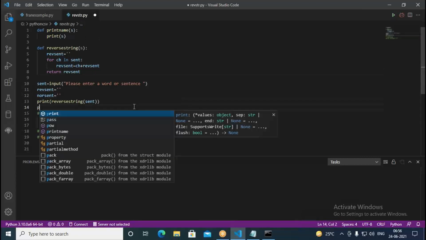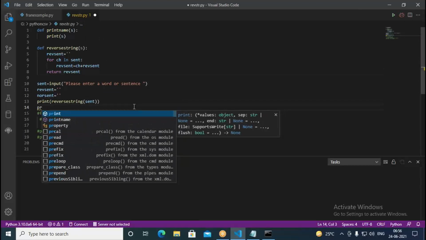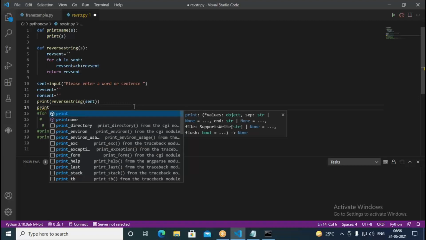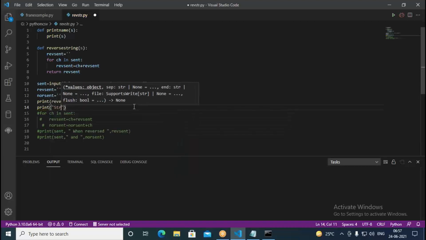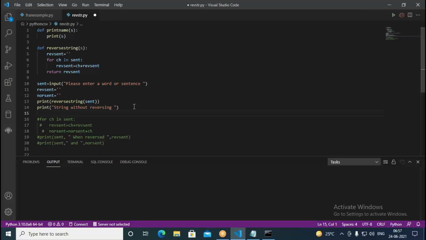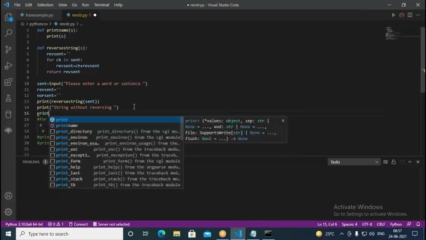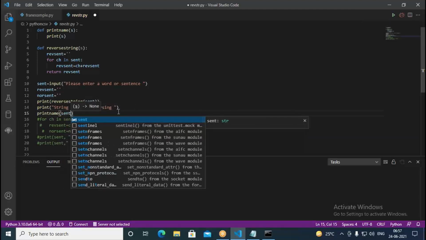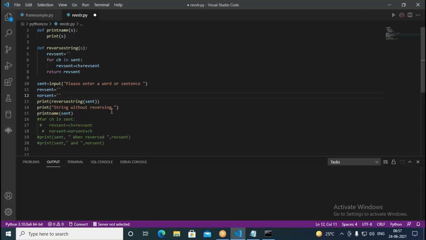Then here write print, you can write in this manner: print string without reversing. Print without reversing it is. Then we go with the function there: print name, followed by we give the sent. So when you don't reverse it, it is going to be this one. But whenever you go with this, it's going to be reversing the given string.